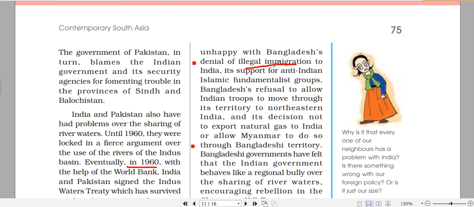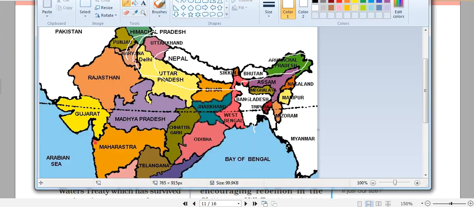So this is a big problem, and the border terrain is such that India cannot put up personnel or any facility to block the entire geographical territory between the two countries. Then the third problem is that Bangladesh denies India's troops, India's army, or India's transport. It does not allow India's transport to cross through its geographical territory into our northeast.